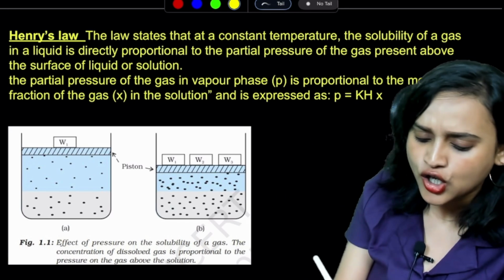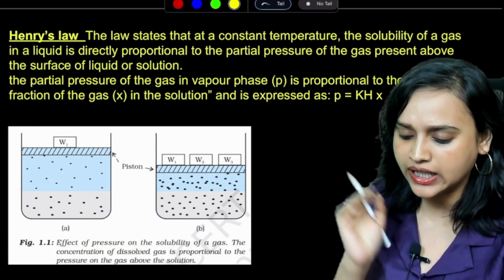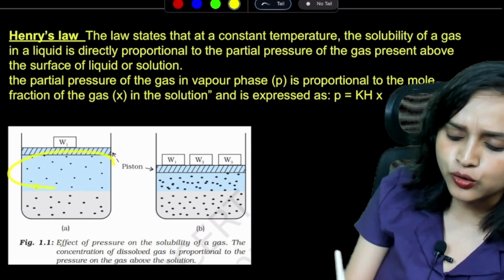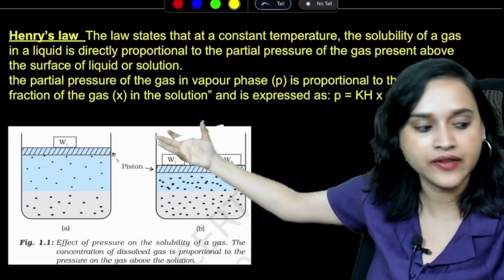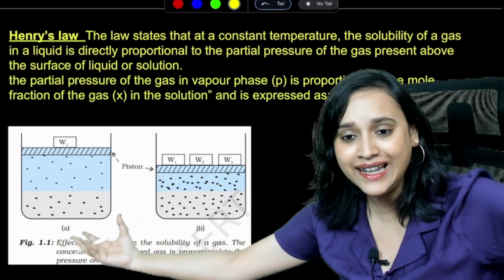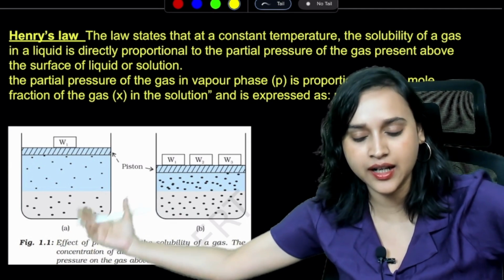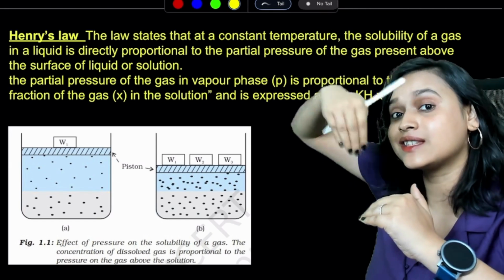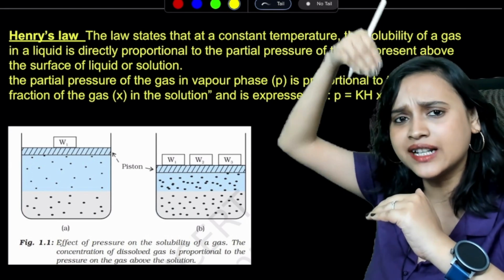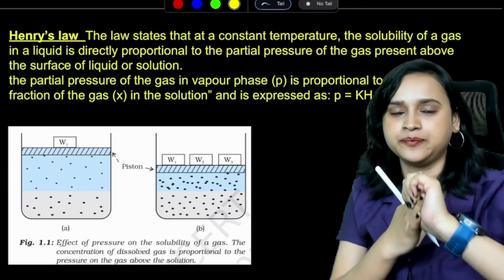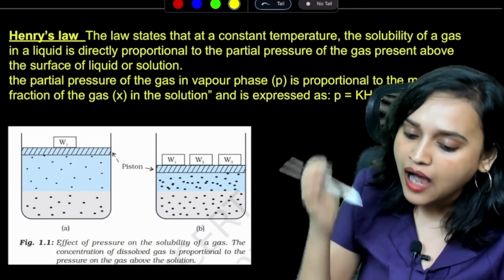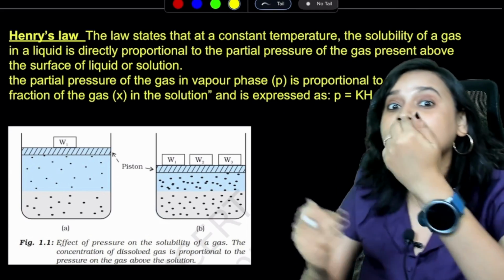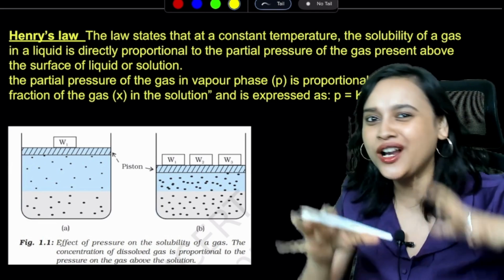Take a look at this. You have a container like this, and this is the piston. The blue part is the gaseous part, where the vapor pressure exists. And the gray part is the liquid part. Above the liquid, there is some pressure exerted by the gas. Do you all agree? Now what will happen if you increase the pressure? That means if you are trying to compress it, the gas will get dissolved in the liquid.